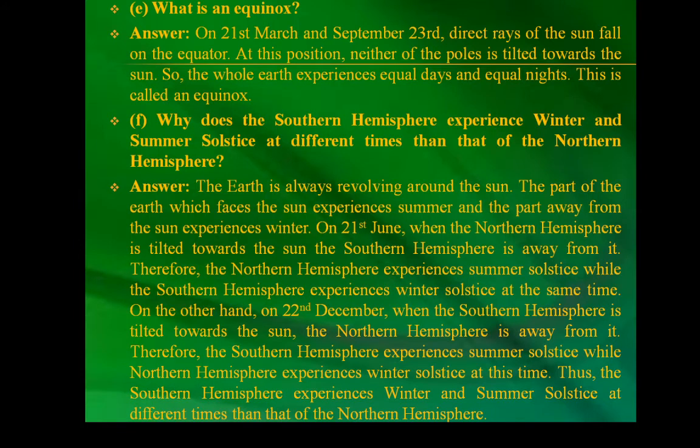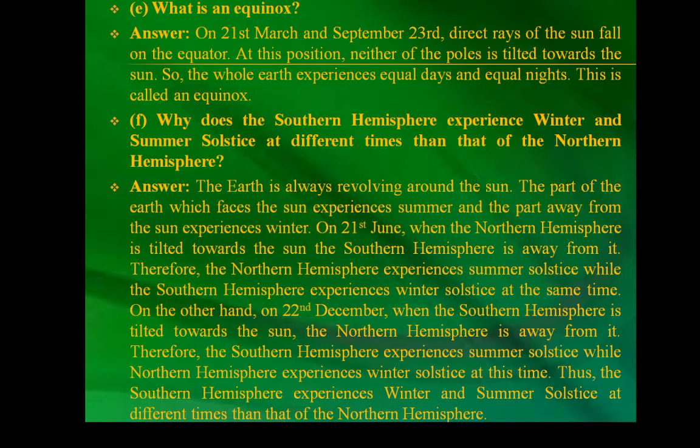E. What is an equinox? On 21st March and September 23rd, direct rays of the sun fall on the equator. At this position, neither of the poles is tilted toward the sun, so the whole earth experiences equal day and equal night. This is called an equinox.